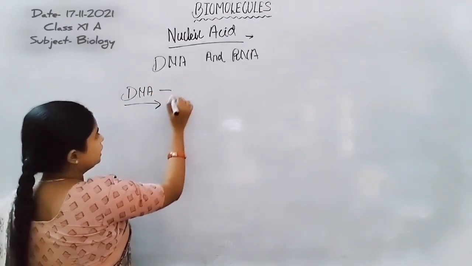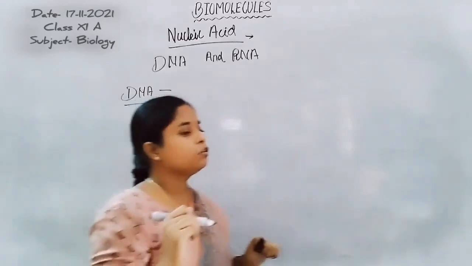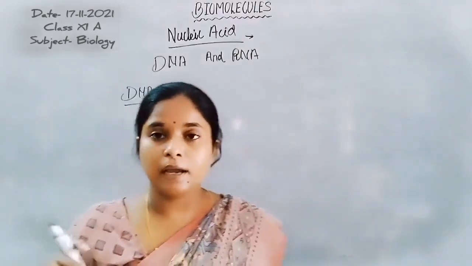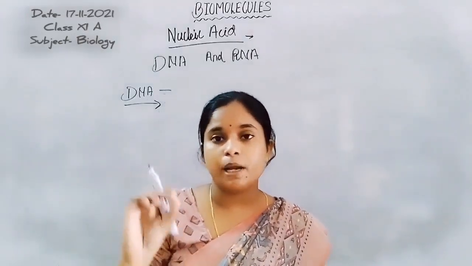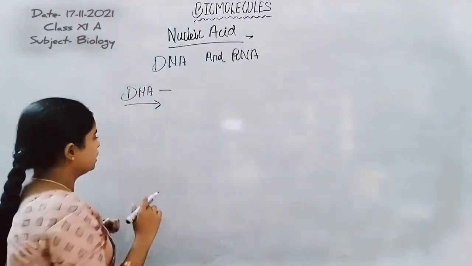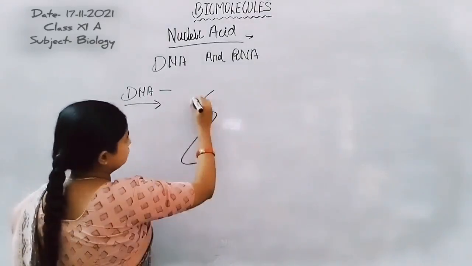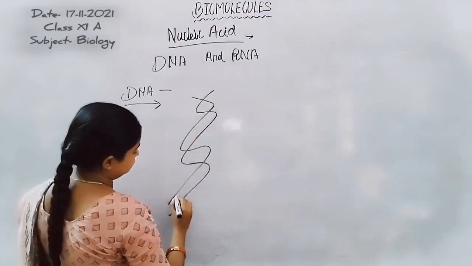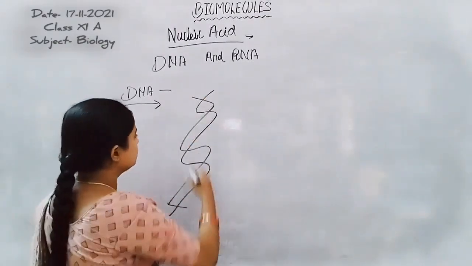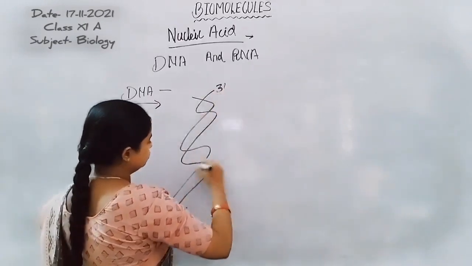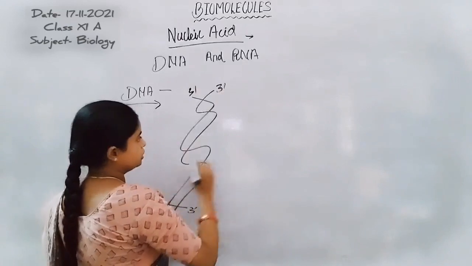DNA is a double helical structure formed by polynucleotide chains. Both nucleotide chains are present in antiparallel direction. One strand runs 3' to 5' in direction, whereas the other strand runs 5' to 3' in direction.